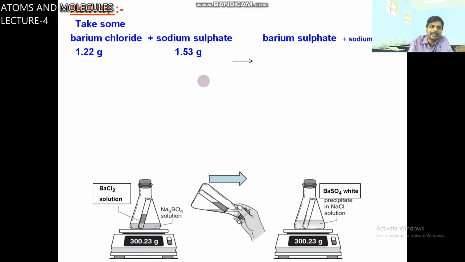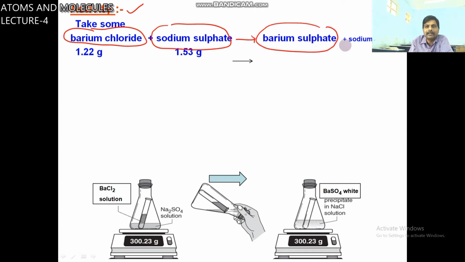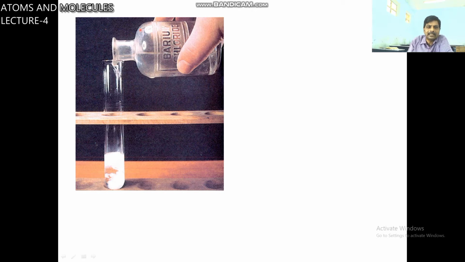You will see one activity. In this activity, barium chloride is one reactant, sodium sulfate is another reactant. It gives barium sulfate and sodium chloride. One reactant is barium chloride.